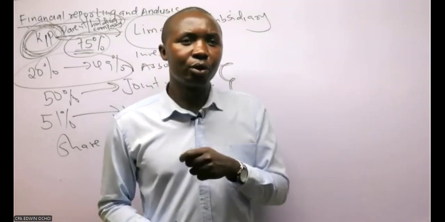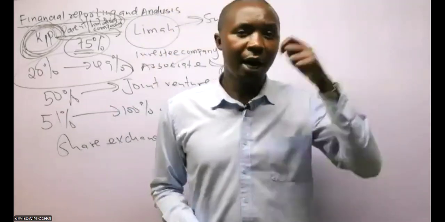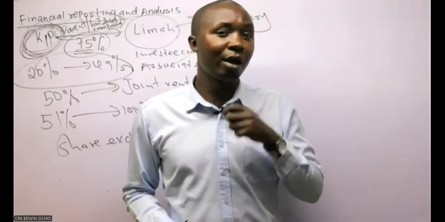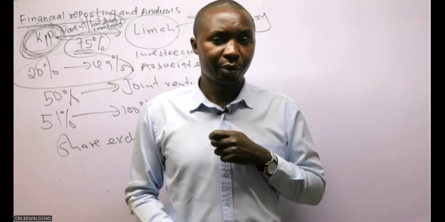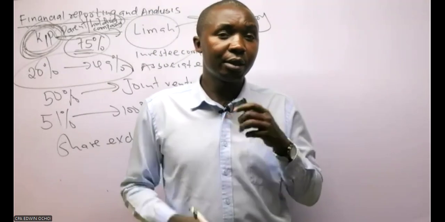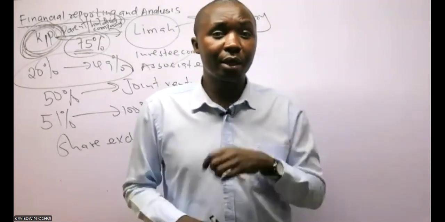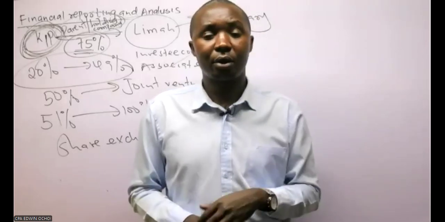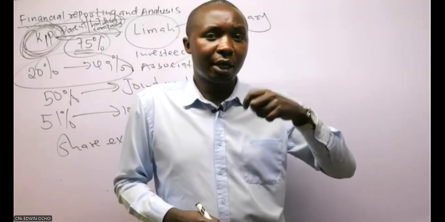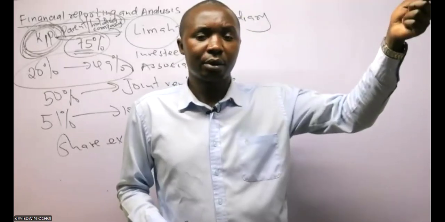Another thing you need to know is that it's not a must I pay the full amount now. I can pay some cash today. We have agreed I was to pay 5 million; I can pay 2 million or 3 million today. Then I tell you, let me look at your business profitability, then I pay you the balance after 1 year or after 3 years. If I decide to pay some amount in the future, that is what we call deferred consideration.